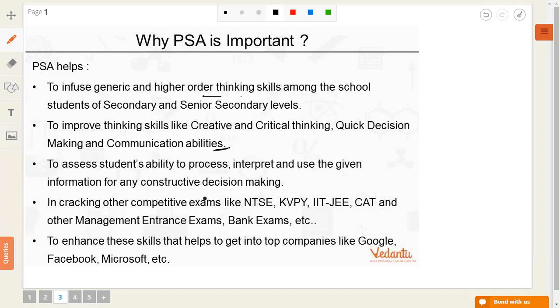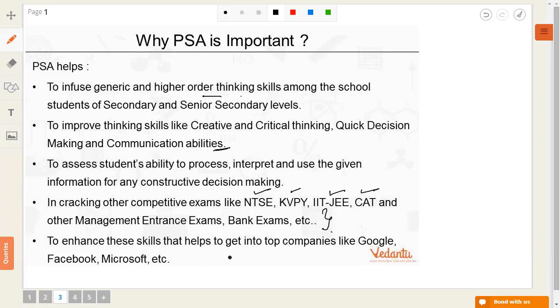Going further, as we all know, we are always interested in exams like NTSE, KVPY, IIT JEE, CAT, and other management entrance exams, bank exams. So PSA is very important because it develops that skill, and every exam further includes these kinds of logical thinking, logical reasoning exams. Also, when we go in for jobs, these skills help us to get into top companies.